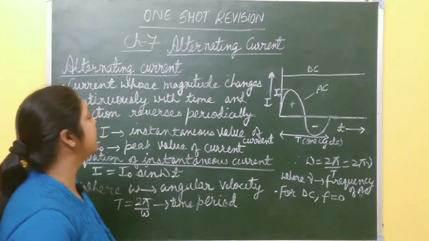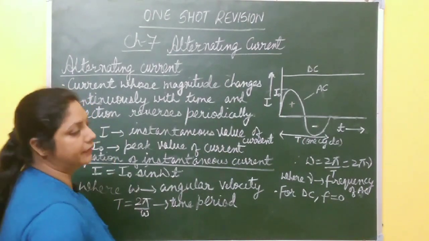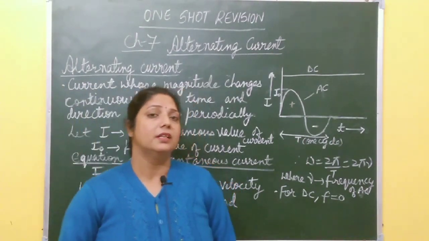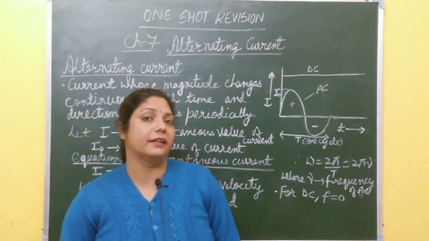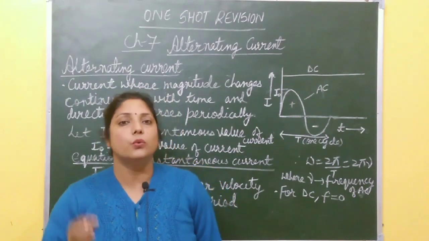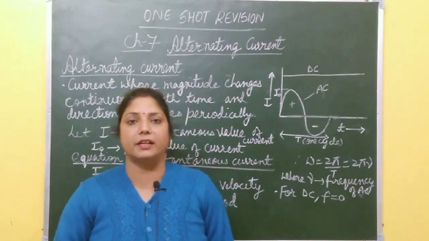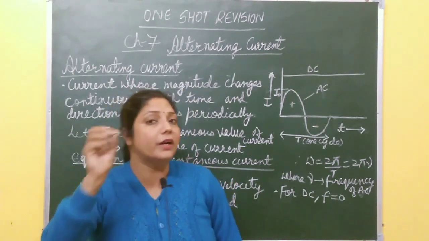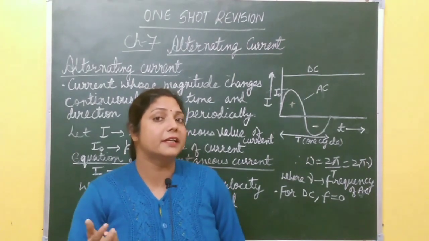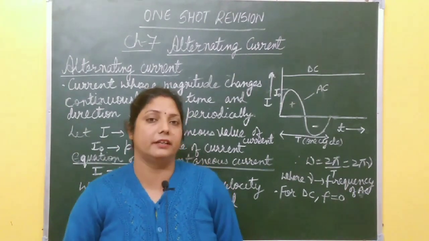So let us start. Quick revision of this chapter, alternating current. Up to this chapter, we had discussed about direct current. Direct current means those current whose magnitude remains constant with time. It does not change with time, right? It flows in one direction only. It means direct current means unidirectional current, right?